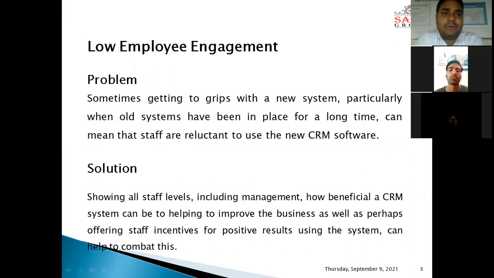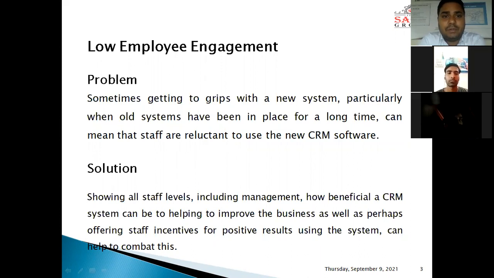So the first problem when we use CRM is low employee management. The problem is sometimes getting to grips with a new system, particularly when old systems have been in place for a long time, can mean that staff are reluctant to use the new CRM software.